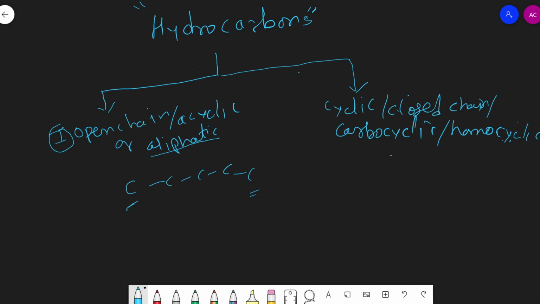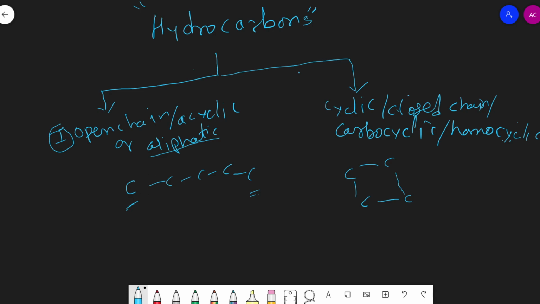Now cyclic hydrocarbons are those hydrocarbons in which at least two ends of the carbon chain join together to form a ring, known as cyclic or closed chain or carbocyclic or homocyclic hydrocarbons. Now see, these are the two ends of the carbon chain. If we join these two ends, we get a ring of four carbon atoms. So it becomes a carbocyclic or homocyclic or cyclic hydrocarbon.